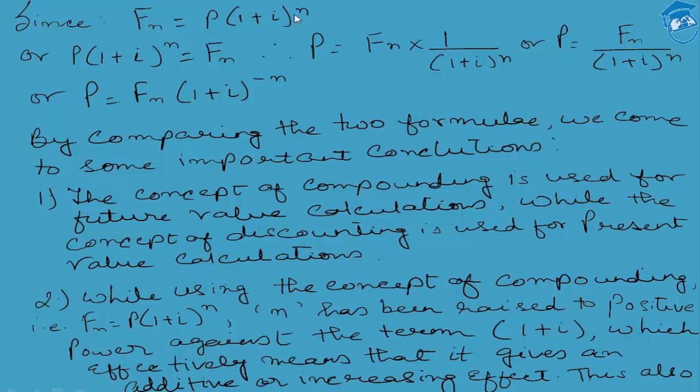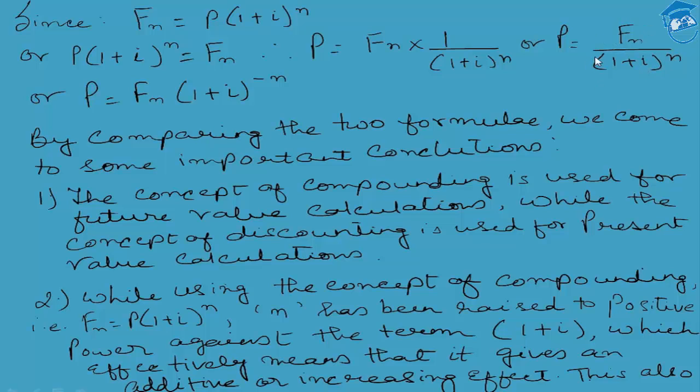Once again, students, in the case of the present value, the present amount should be lesser than the future value, and that lessening or diminishing effect is being given by dividing each and every future cash flow across n number of years by the I% rate of interest raised to the power n.